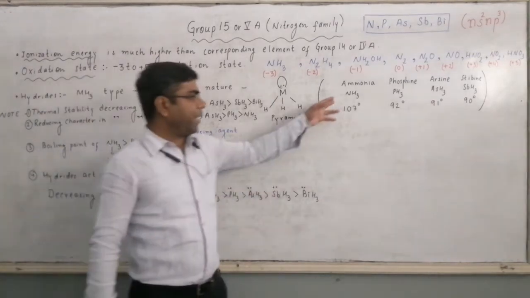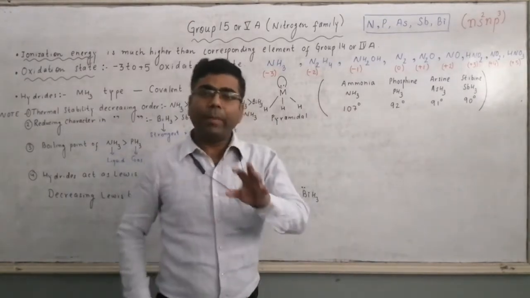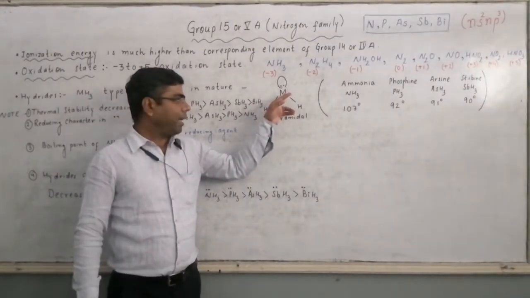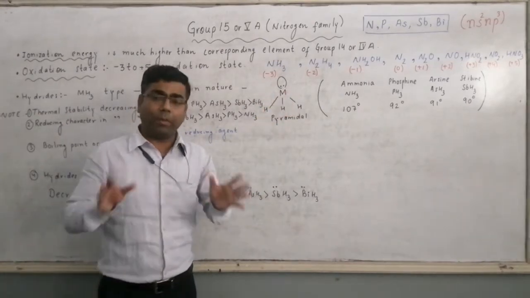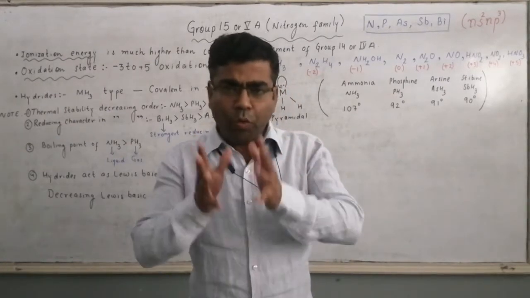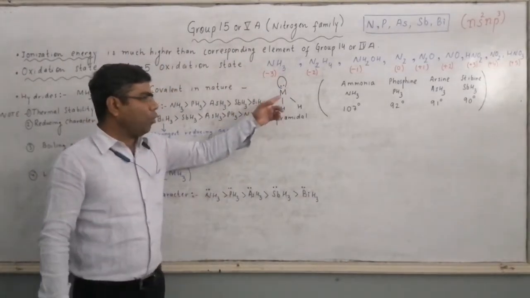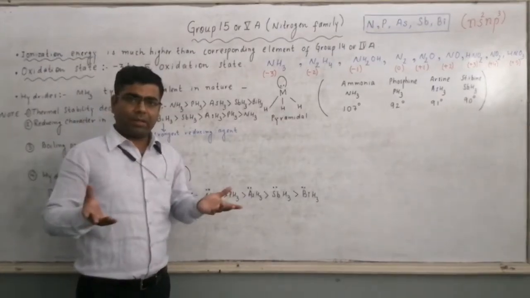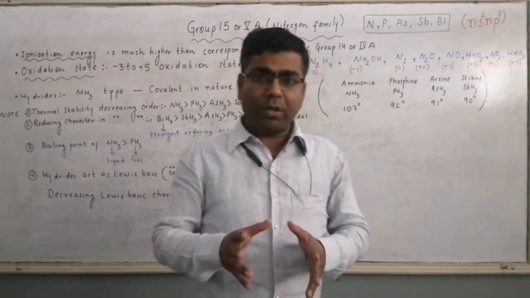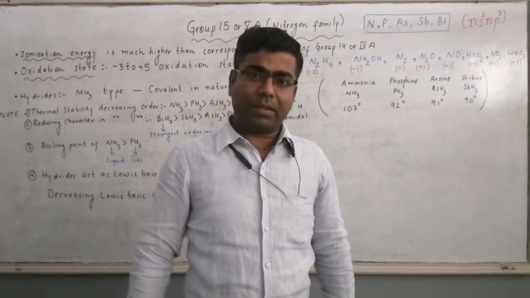We know very well that nitrogen is the first element of this group. It means it is the atom with the minimum atomic size. So we can say that if here M is N, then the value of bond length for the N-H bond will be minimum. So we can say the N-H bond is strong. As we move down in a group, atomic size increases. What happens? Due to the increase in atomic size, the value of bond length M-H increases, which decreases the force of attraction between the central atom and hydrogen. So thermal stability will decrease.